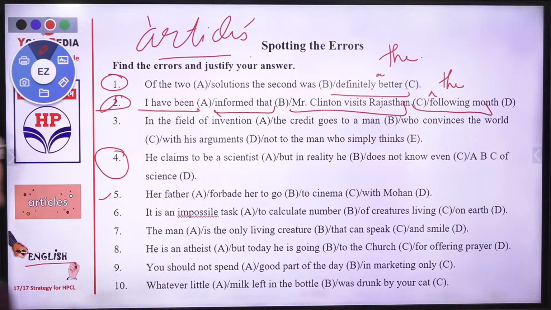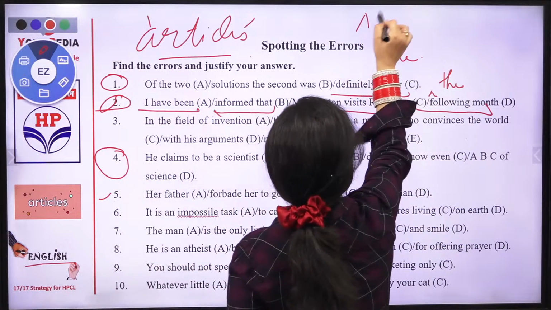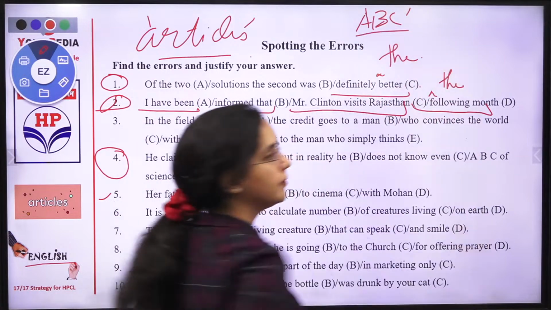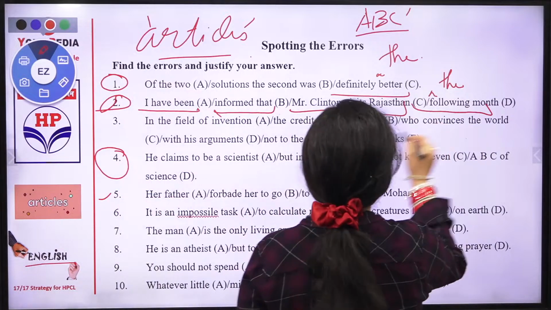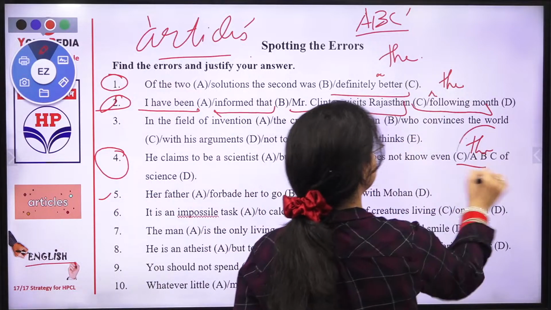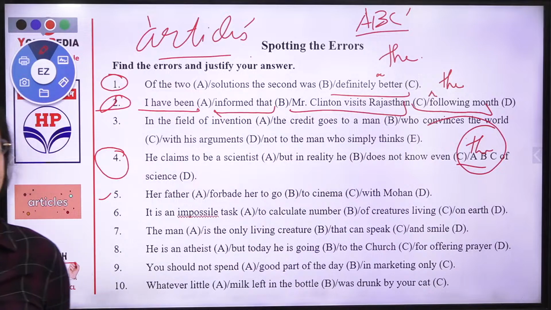Now, you know, this is an idiom also. ABC, idiom का meaning क्या होता है? The ABC, very good. Byansi is right. It is before the ABC. And what is the ABC? What is the meaning of ABC?